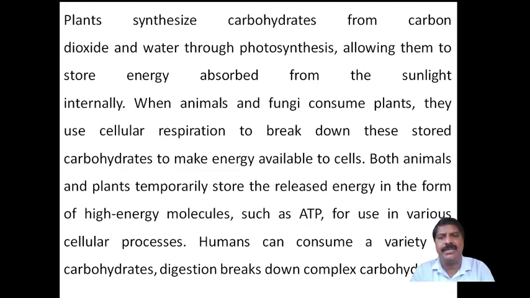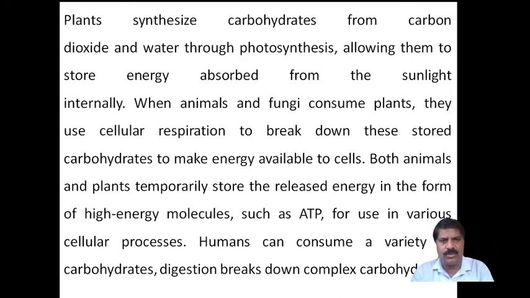Now the plant synthesizes carbohydrates from carbon dioxide and water through photosynthesis in the presence of light. Carbon dioxide is already available in the atmosphere, and water vapor is also present in the atmosphere, and sunlight is freely available.